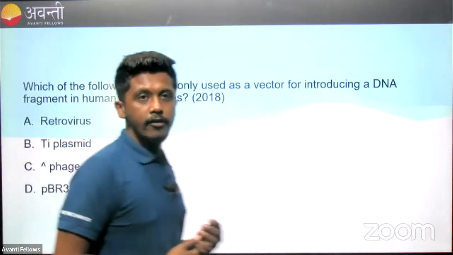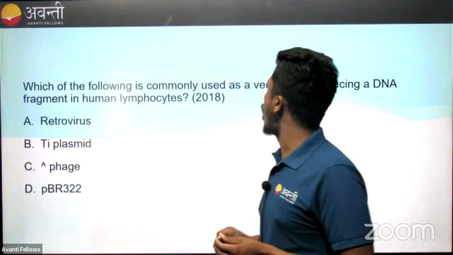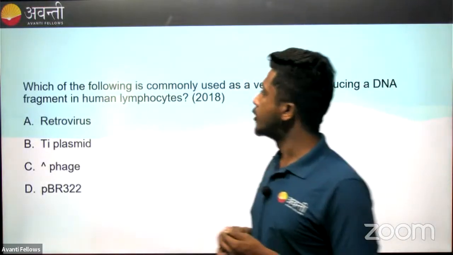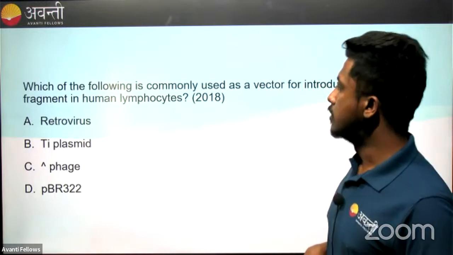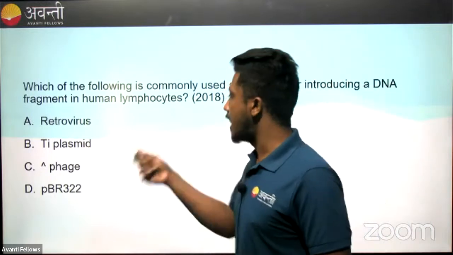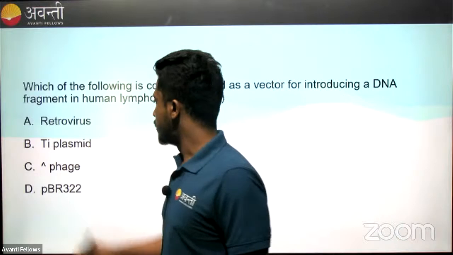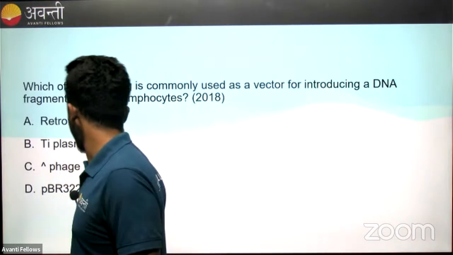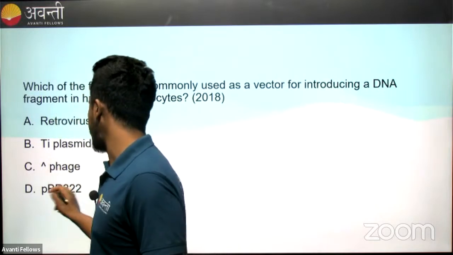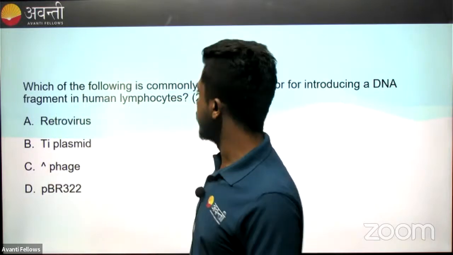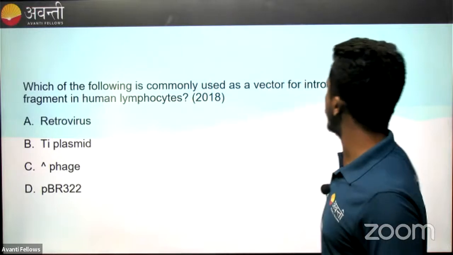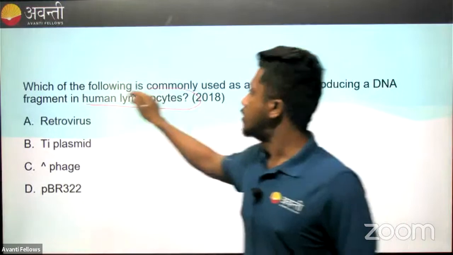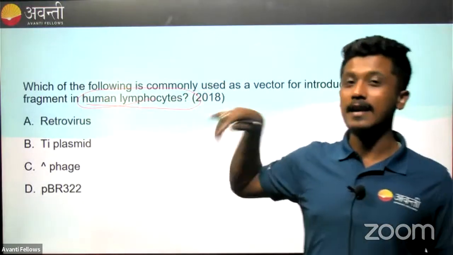Okay. We have our next question. Which one of the following is commonly used as a vector for introducing a DNA fragment in human lymphocytes? The options are retroviral vectors, TI plasmids, phage, lambda phage vectors, and pBR322. So the question is, which one is commonly used as a vector for introducing a DNA fragment into the human lymphocyte?